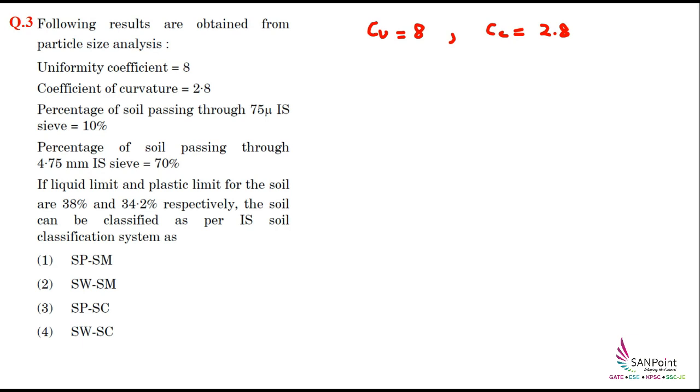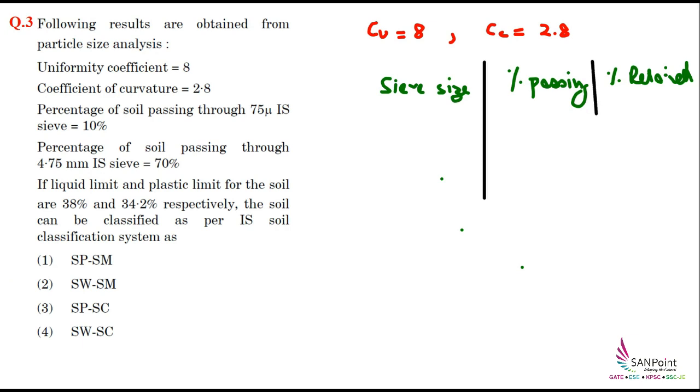Other properties which are given to us are like, if we have sieve sizes here, I am writing the sieve sizes here. Other parameters are percentage passing. If we have the percentage passing, we can also calculate percentage retained. So I am calculating these three pieces of information here. So we have sieve size, we have percentage passing, and we have percentage retained.